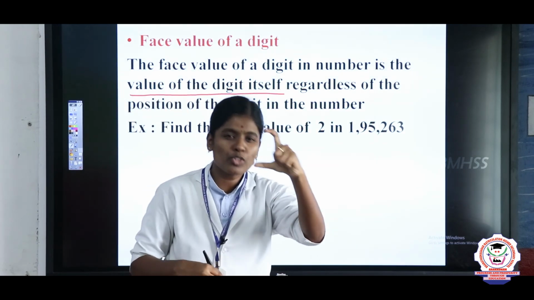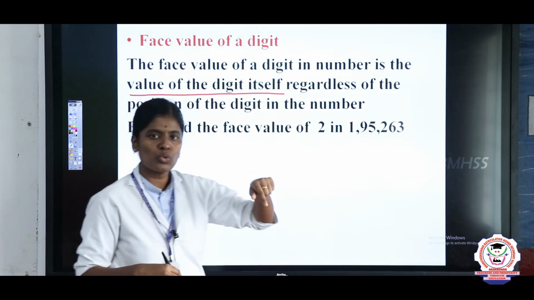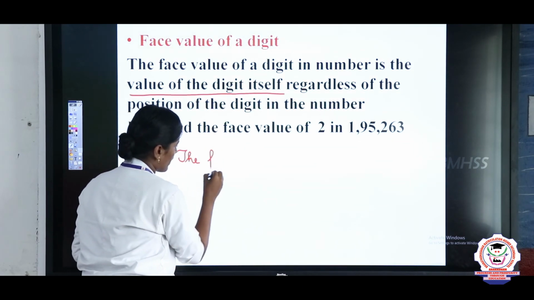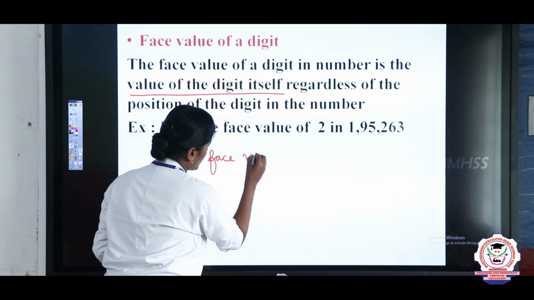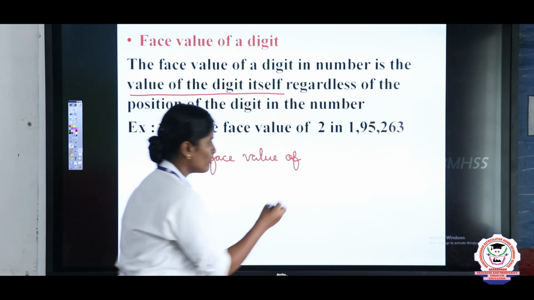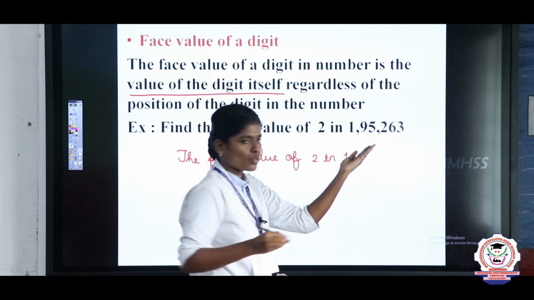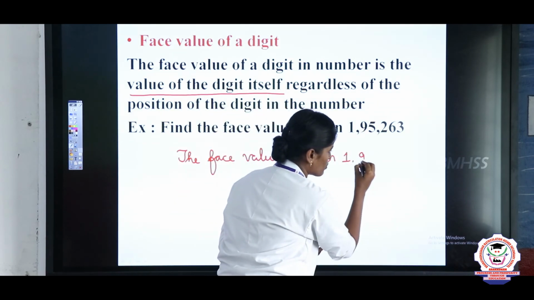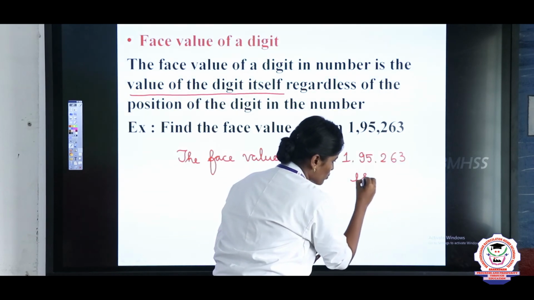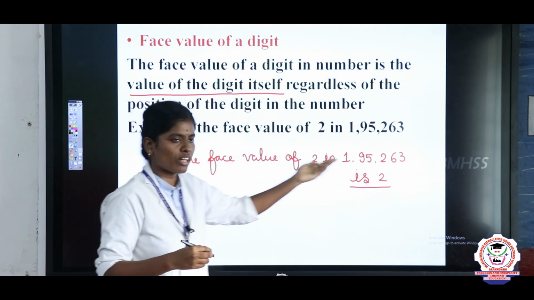So the face value of 2 in 1,95,263 is 2. What is the answer? It is 2, regardless of the position. That is called the face value.